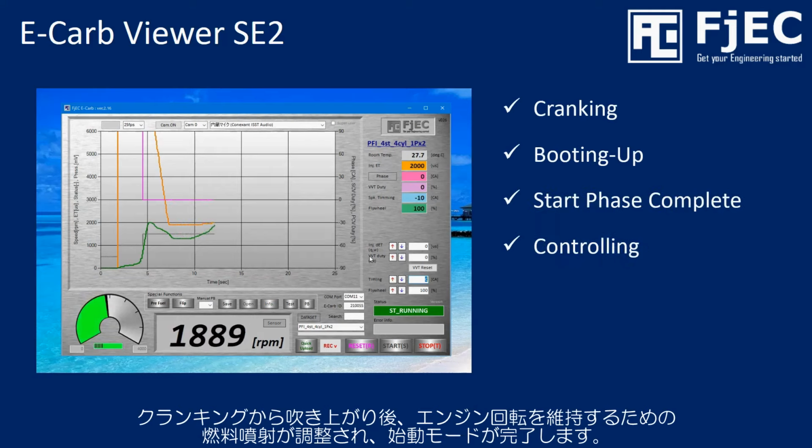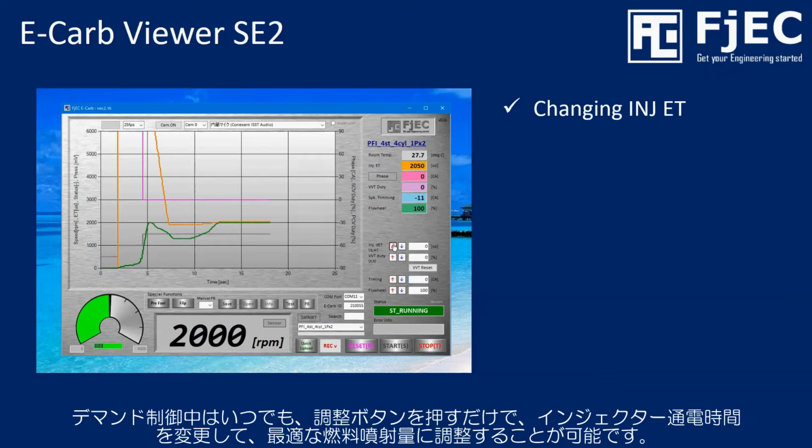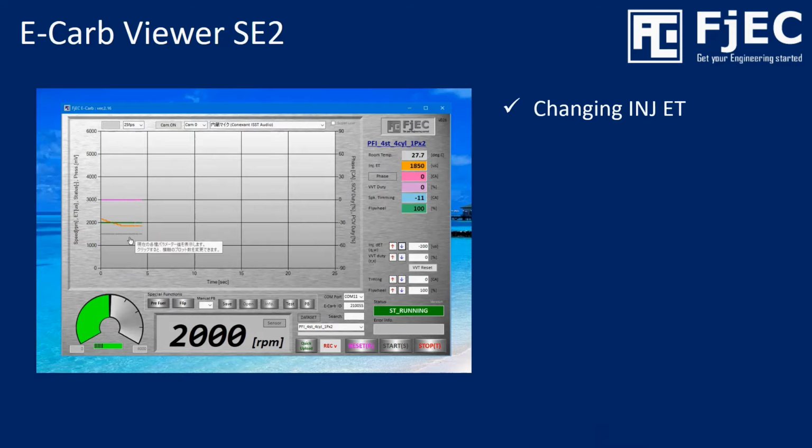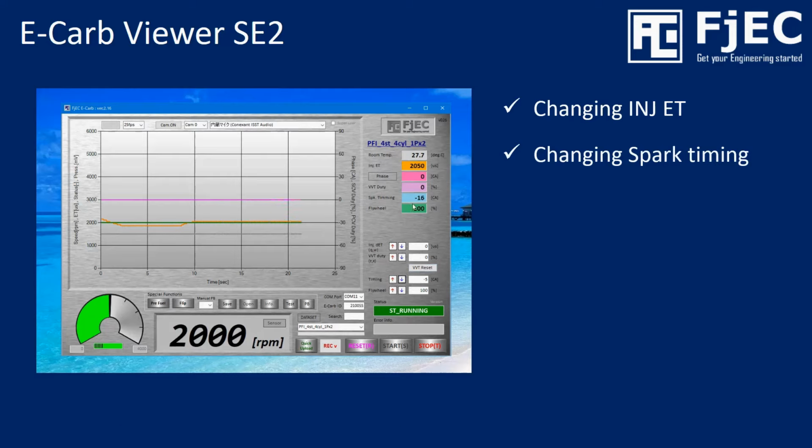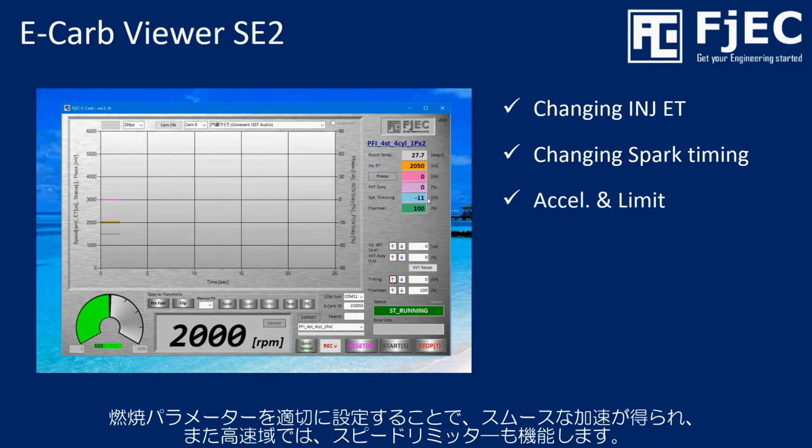And during demand control, the operator can adjust injector energizing time anytime to get optimum driving condition, only by using calibration buttons. And also, spark ignition timing can be adjusted to get the demanded combustion condition. By adjusting combustion parameters, smooth acceleration can be achieved.